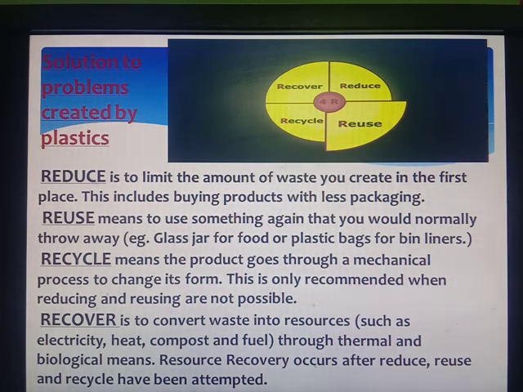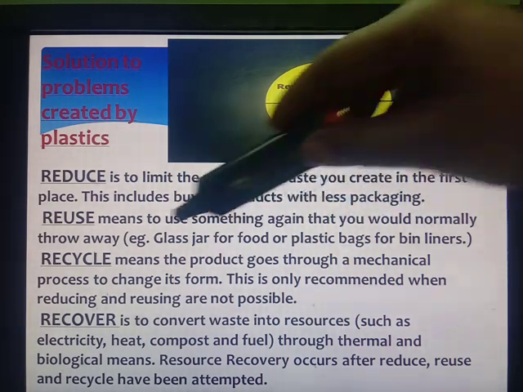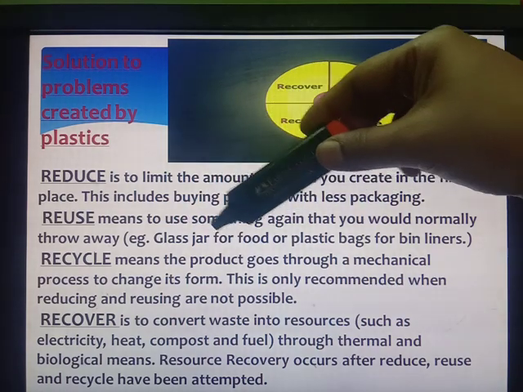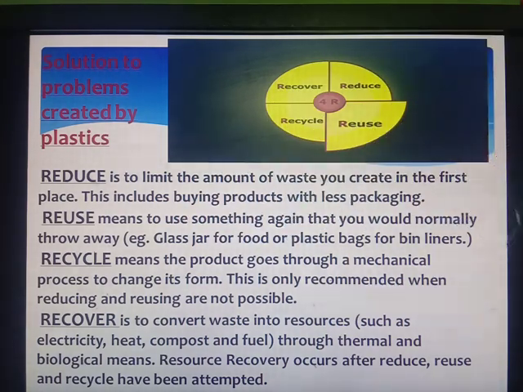This includes buying products with less packaging. Nowadays you must have seen that people carry jute bags or cotton bags to carry grocery items or other household things. So that means it is helping them to reduce the use of plastics, the use of polythene, which is a kind of plastic. Reuse means to use something again that you would normally throw away. For example, a glass jar for food or a plastic bag for bin liners. So we should reuse the products, especially the plastic products, again and again.